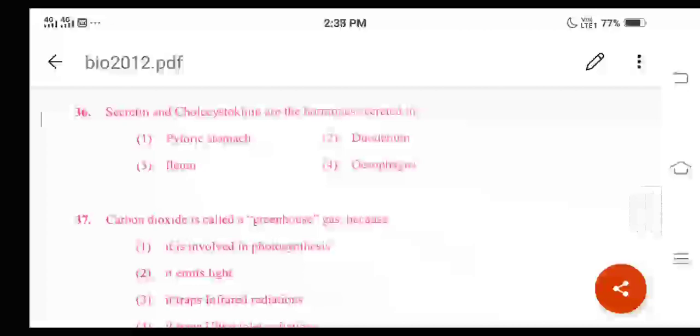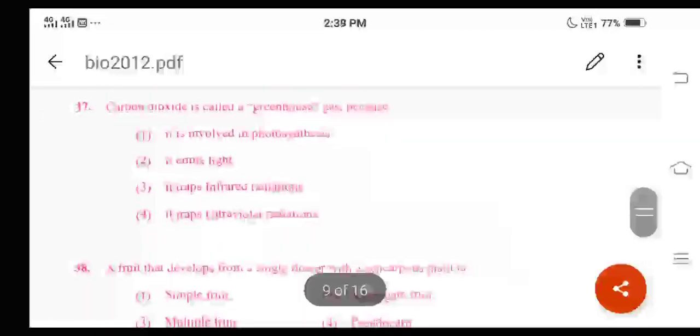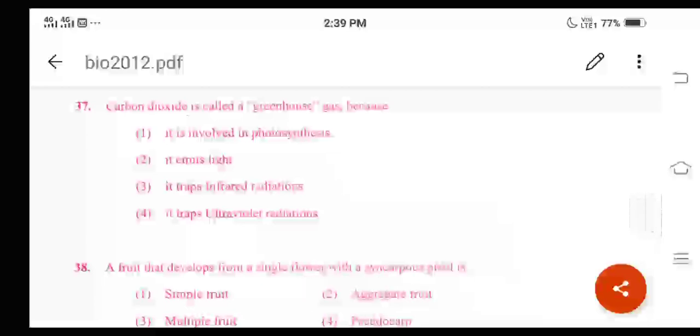Let us go for the next question, question number 37. What is the question here? Carbon dioxide is called a greenhouse gas because, what are the different options given here? It is involved in photosynthesis, second option it emits light, third option it traps infrared radiations, fourth one it traps ultraviolet radiations. What is the correct answer here? Option 3 is the correct answer.